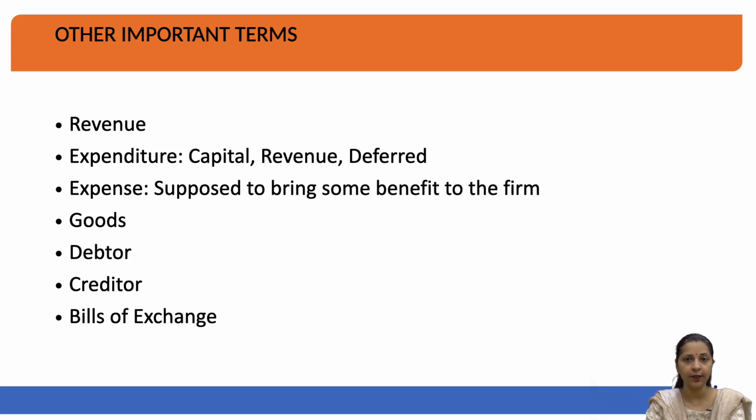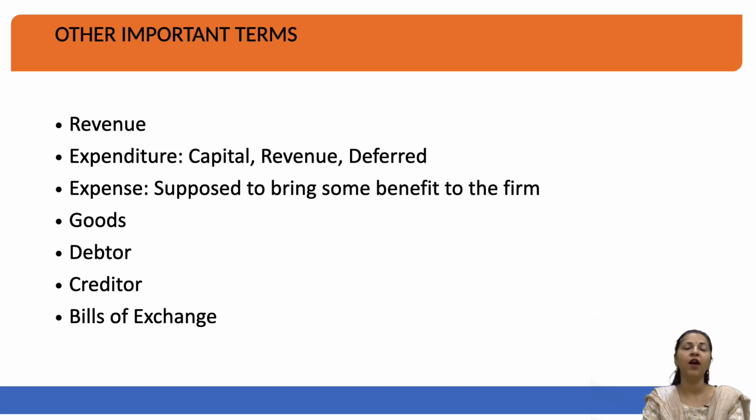We should understand here that there is a difference between revenue and profit. We will come to understand, when we go to accounting transactions further, what is the difference between revenue and profit. Moving on to the next aspect, which is called expenditure. Now, expenditure could be a long term expenditure, it could be a routine expenditure, it could be a deferred expenditure. What is the relevance of understanding expenditure here? Expenditure will be any kind of expense which has to be appraised, which has to be analyzed to find out the profit or loss of a company.